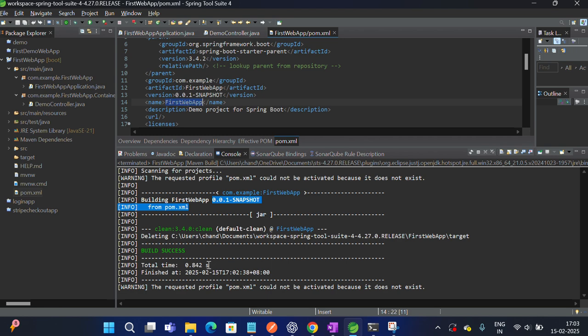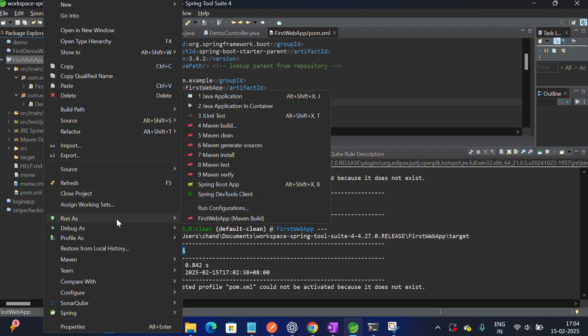After that it downloads some plugins. If it is the first time, it will download the clean plugin, but since I have already been using Spring for the past few months, it will not display that. Then you see clean's target detecting this entire project, and the build has been a success, so the entire project has been cleaned successfully. That's the process of the clean command.